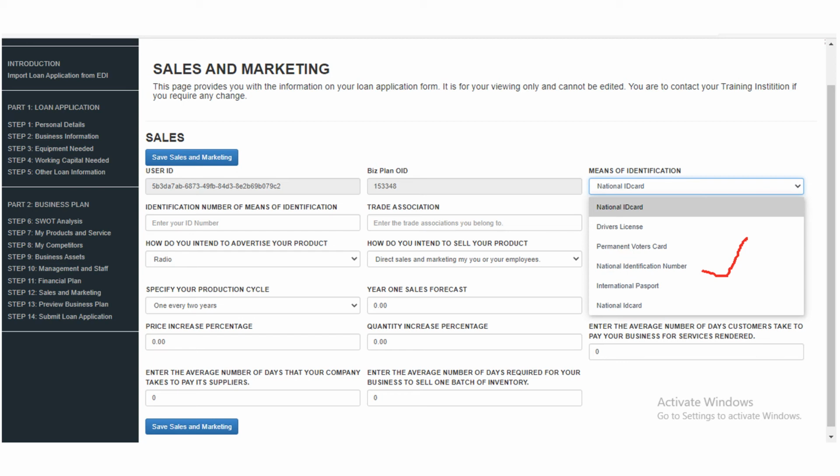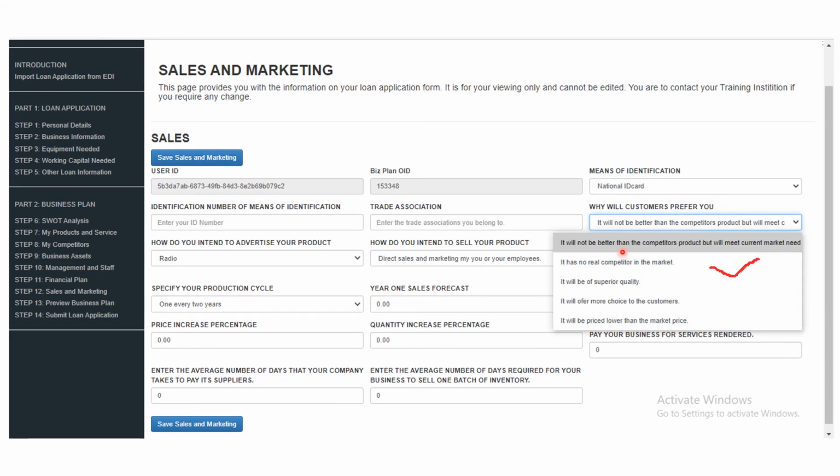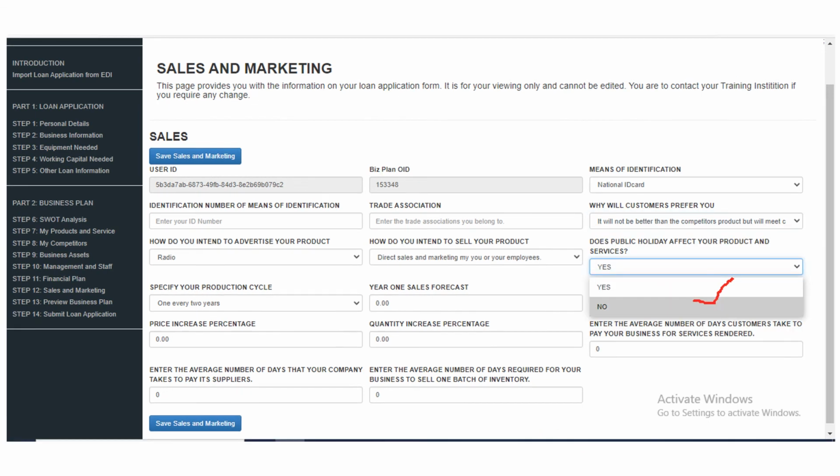Then the next one here is asking you, why will customers prefer you? Remember, any business you are coming up with, you might not be the only one there. You might not even be the first. You might not even be the 100th. So why should I leave other customers and come to you? Look at this, read through and select why your customers will come to you. This way you will have a competitive advantage. So all these are required for you to fill.